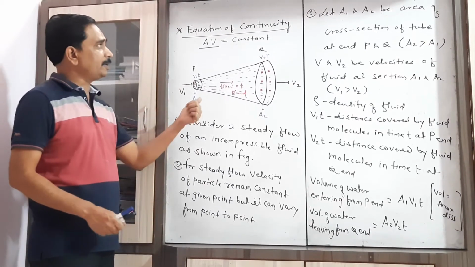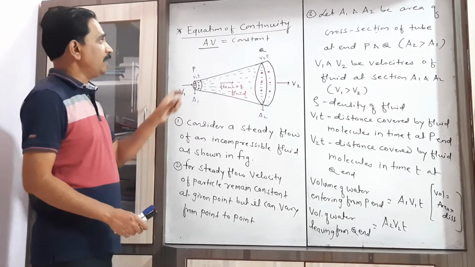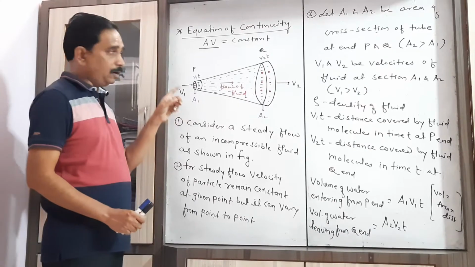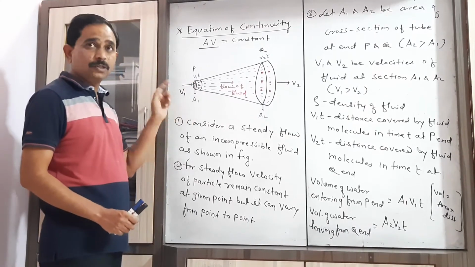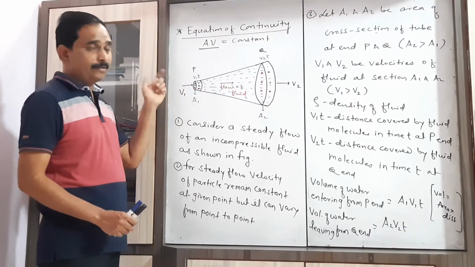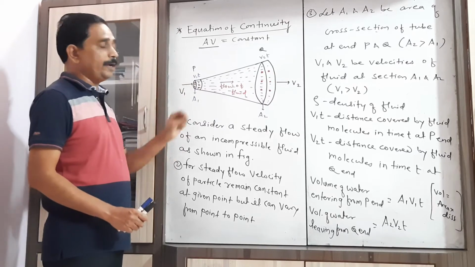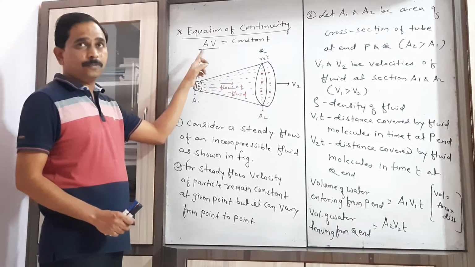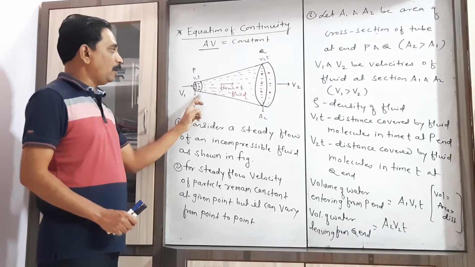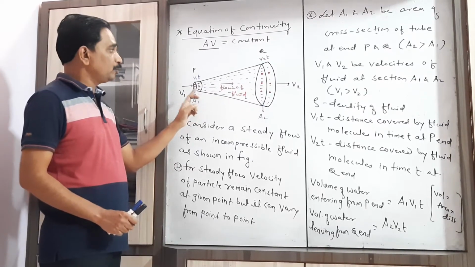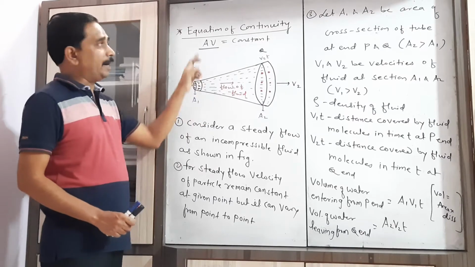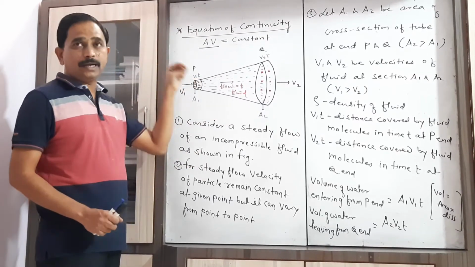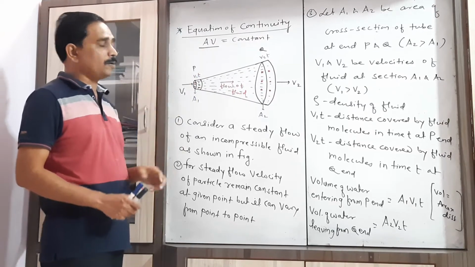This equation of continuity is simply the relation between the area of cross section of the object through which the liquid flows and the velocity of the fluid or liquid. So the product of the area of cross section A of the pipe through which the fluid flows and v, the velocity of that fluid, always remains constant.